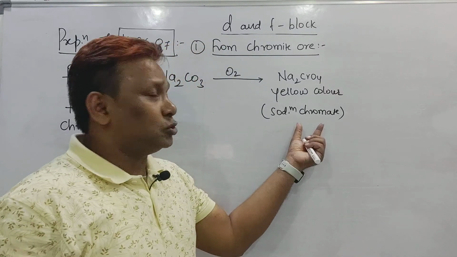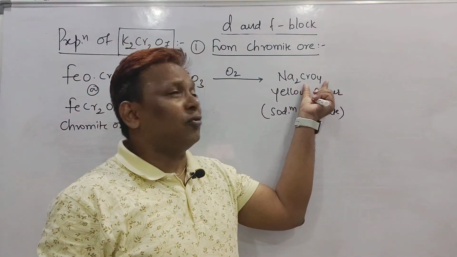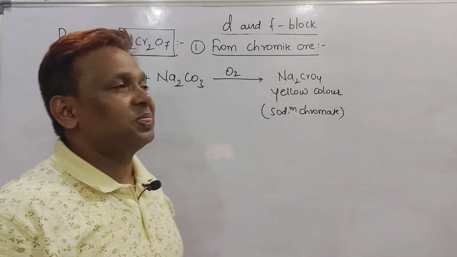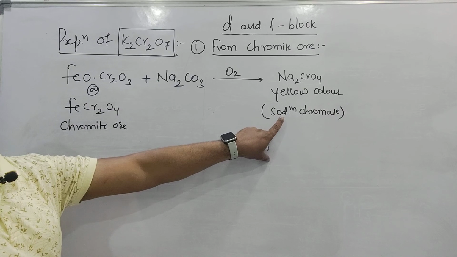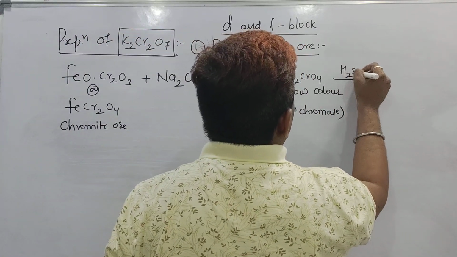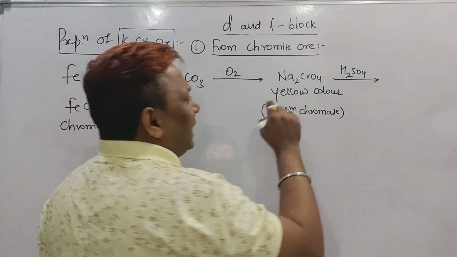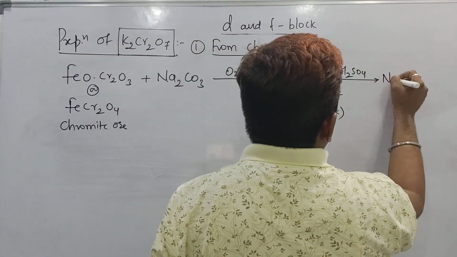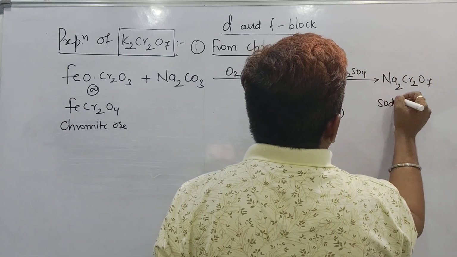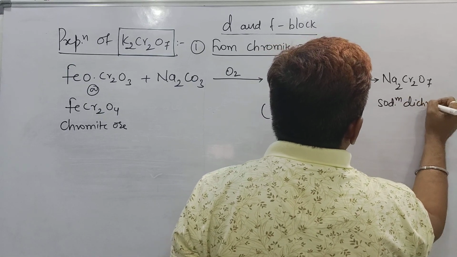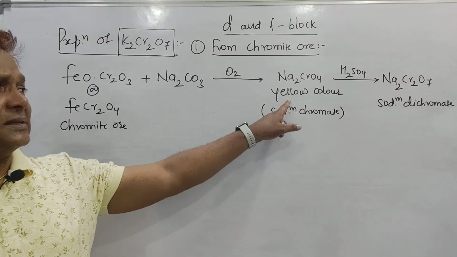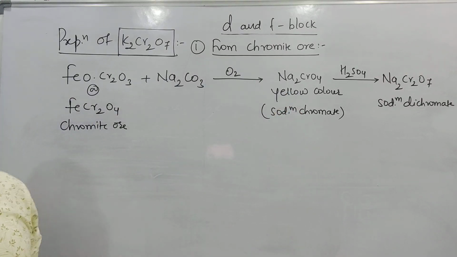Remember, beta, sodium chromate means the chromate ion is CrO4 2 minus, and the color of this chromate ion is yellow. This sodium chromate, which is yellow, undergoes acidification, meaning treated with dilute acid, and it will be converted into Na2Cr2O7, which is called sodium dichromate.